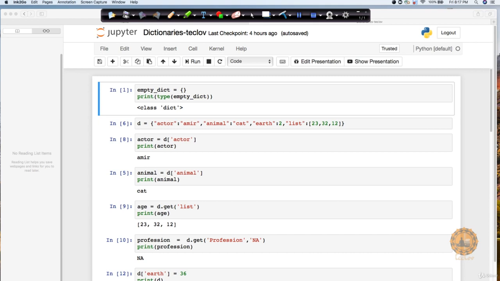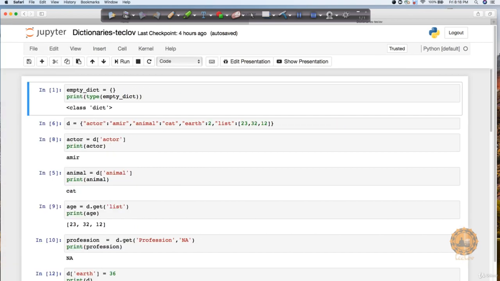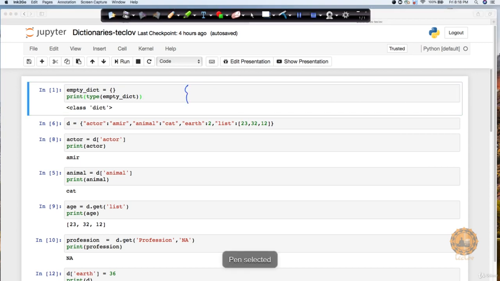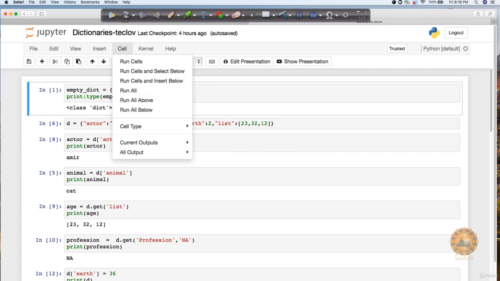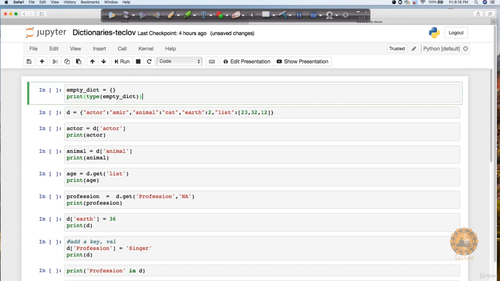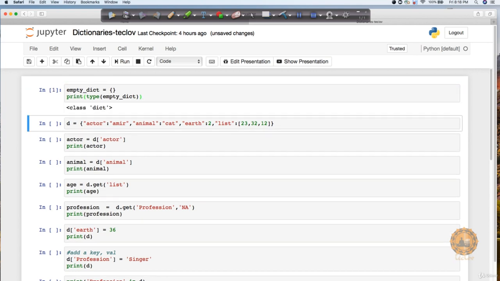So a dictionary can be created by using these particular brackets. I can just use these curly braces, as you can see, this kind of braces. When you use this, that means we are talking about a dictionary here. If I'm creating an empty dictionary and I print the type of it, it's going to return me the type dictionary. Let me clear all of these things so that I can show you again by running them. If I execute this, you can see that it is a dictionary.